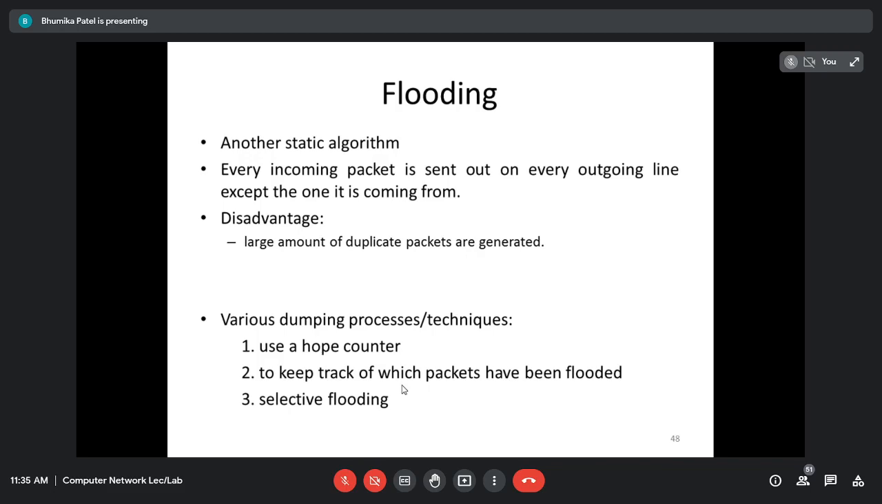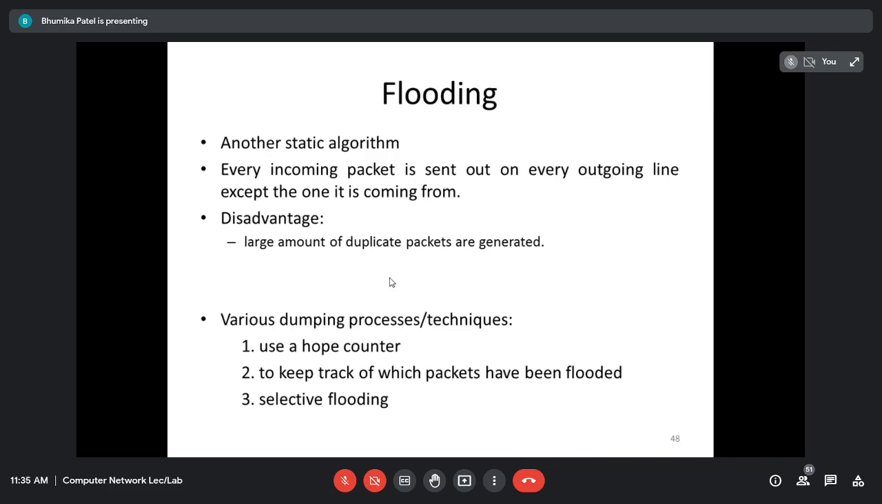But here the problem is that every router has to maintain a list per source router, of which router the packet came from and which sequence number the packet has. If the same packet arrives again, then it is going to discard it. But for each and every router, it has to maintain the list.